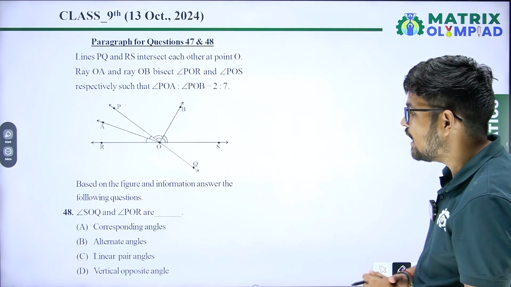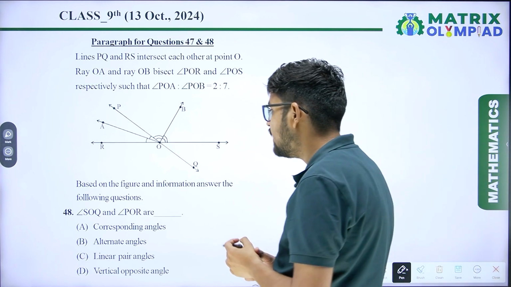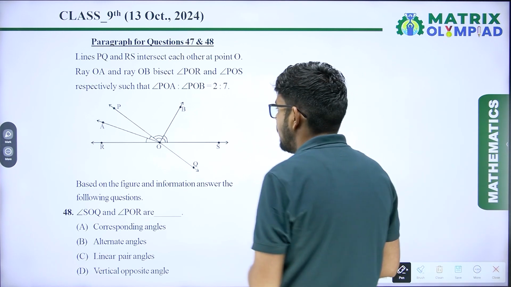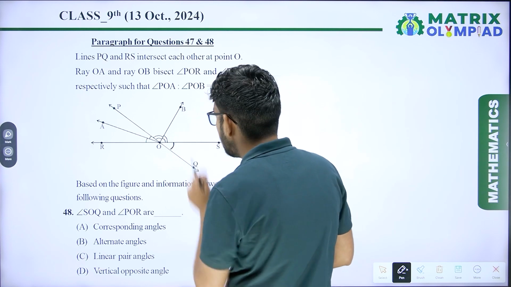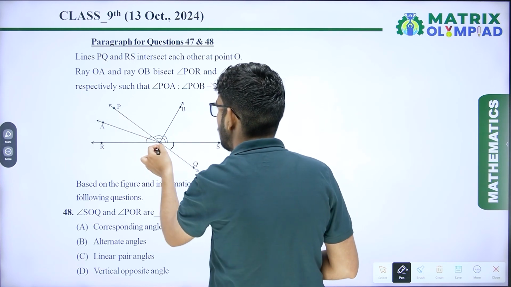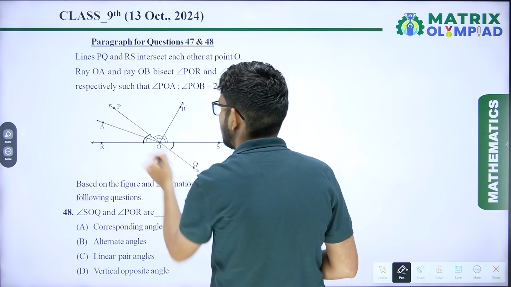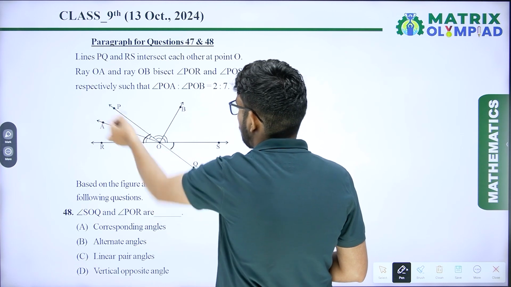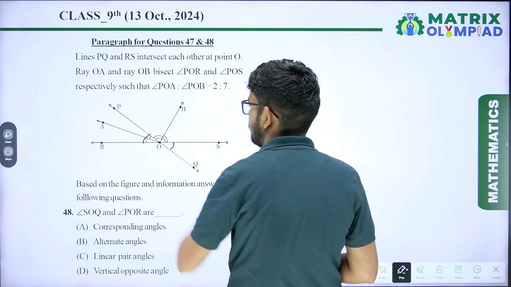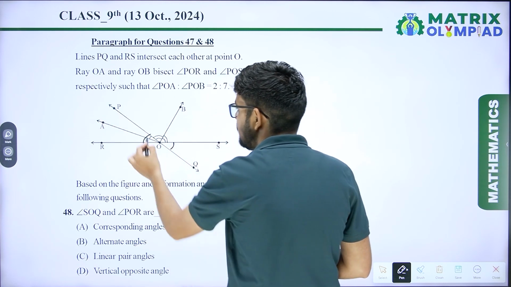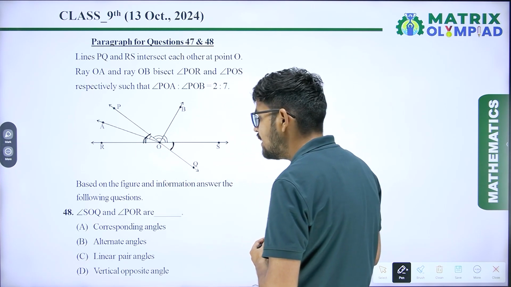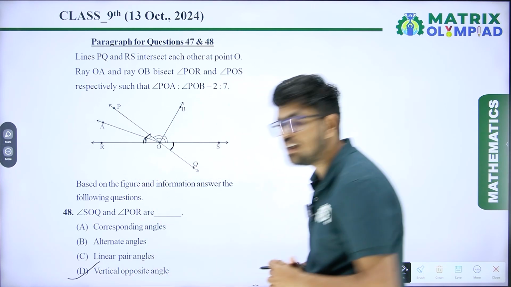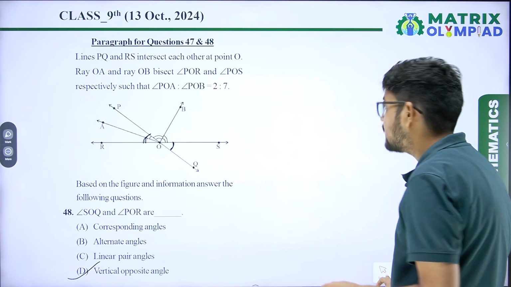Question number 48. Angle SOQ, this angle, and angle POR, this angle. It is saying that PQ intersects RS. It means these two angles are vertically opposite angles. So option D will be the correct answer.